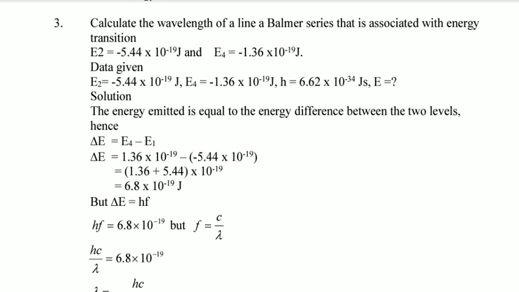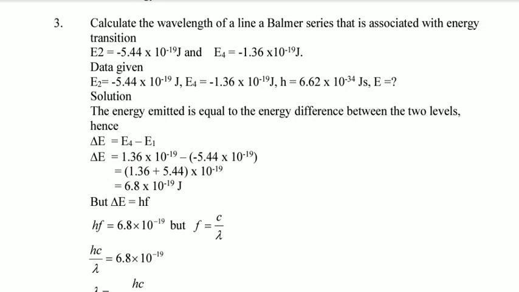Now here you are calculating the change in energy, and the change in energy was equal to E4 minus E2, because E4 is the energy of an electron at energy level 4 and E2 is the energy of an electron at energy level 2.